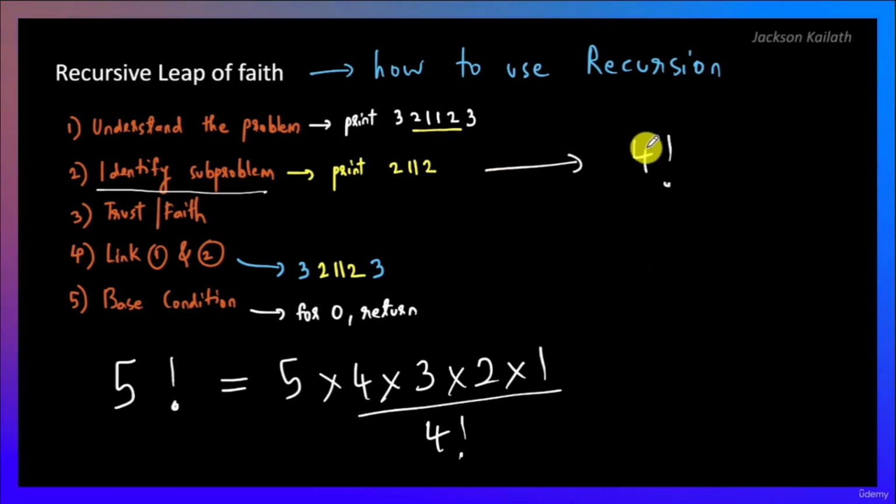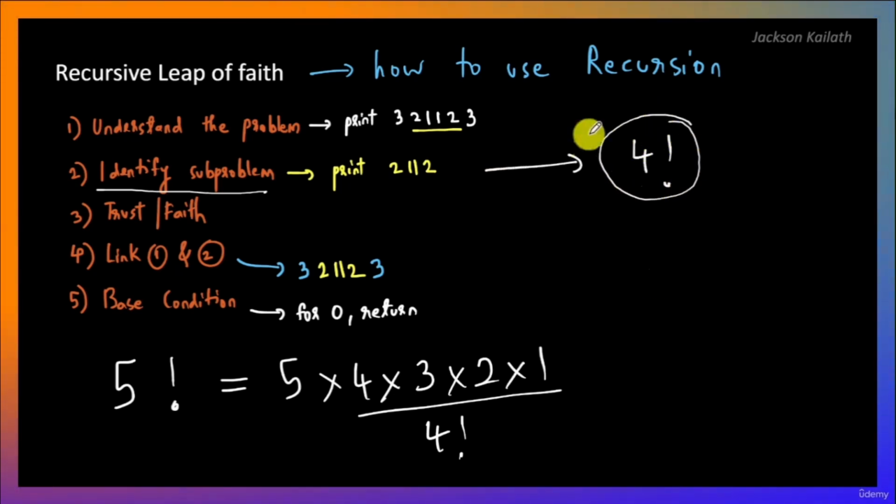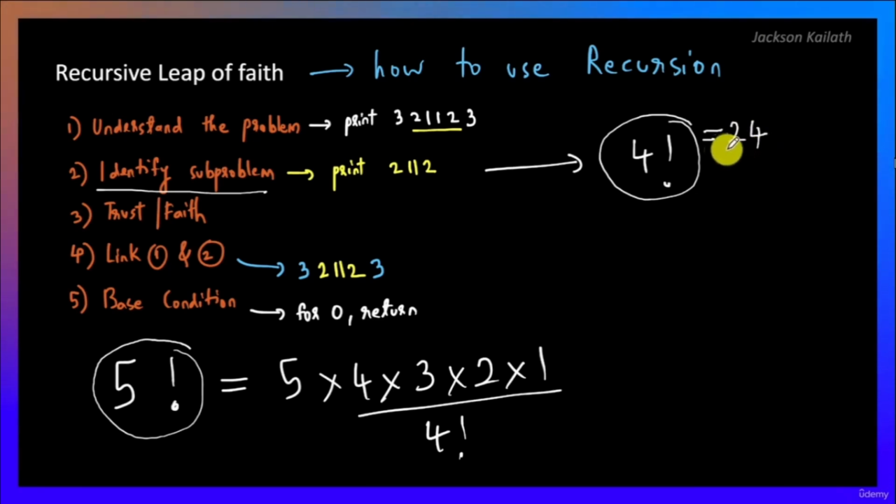And it is the subproblem because if we know the value of 4 factorial, we can use it to solve the original problem, which is to find the value of 5 factorial. So 4 factorial is 4 into 3 into 2 into 1. Let's say you know the value of 4 factorial as 24. Now you can use this 24 to find the value of 5 factorial, because 5 factorial is 5 into 24.